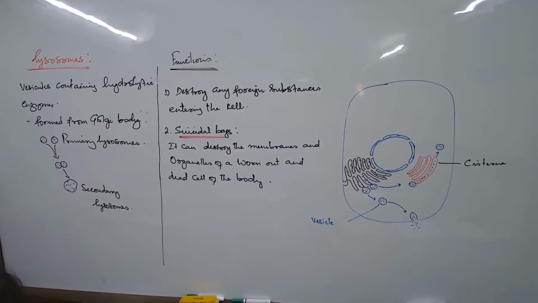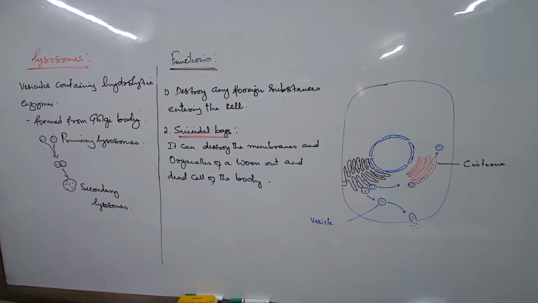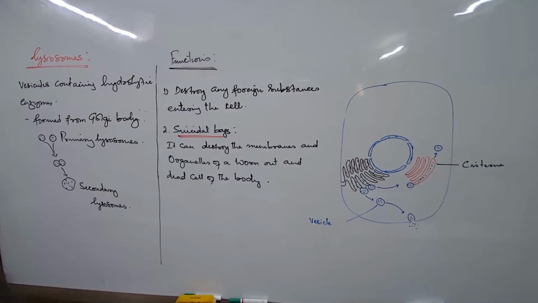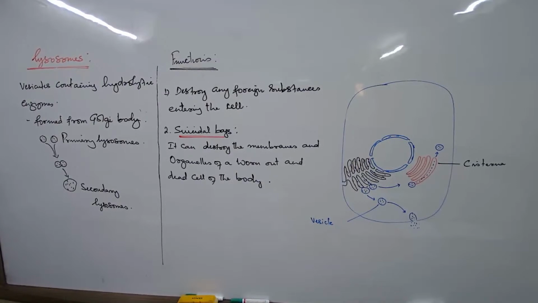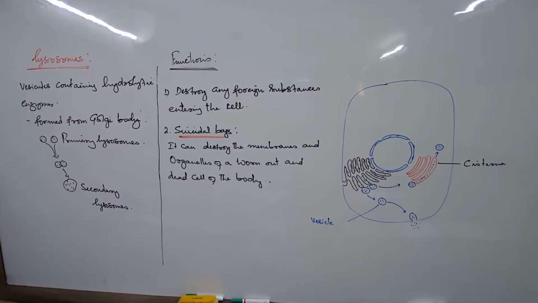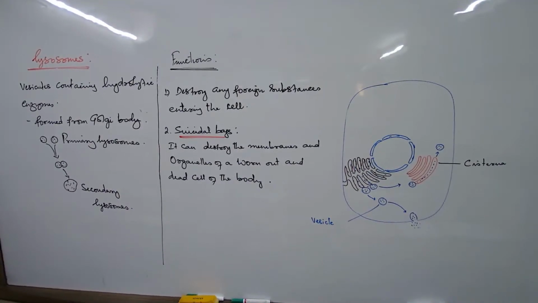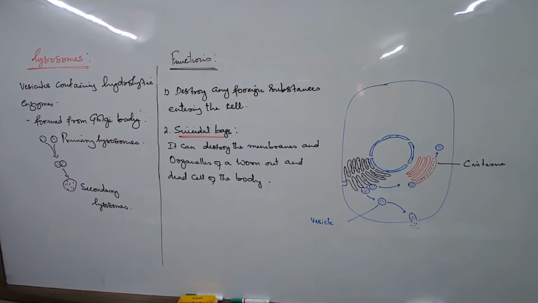Almost 2 lakh RBCs get destroyed every day. Are we aware of it? No. Two lakh cells should be a big amount, at least a handful of membranes. If this handful of membranes were released as waste, we would notice. But we don't even understand, because these lysosomal enzymes completely dissolve and break them, and just by way of waste they get released out of the body. We don't even understand how many cells are getting formed and how many are dying out.